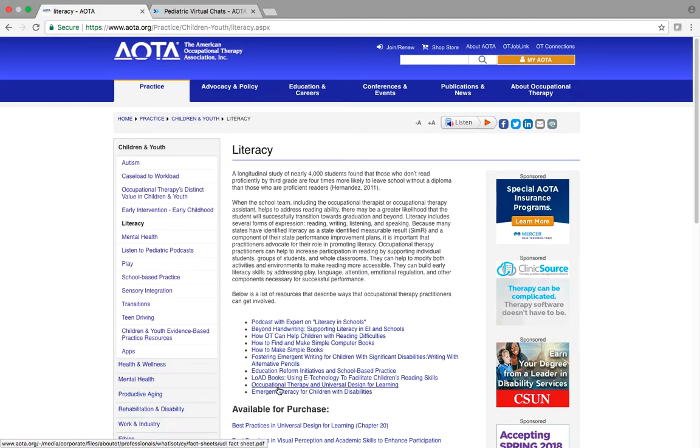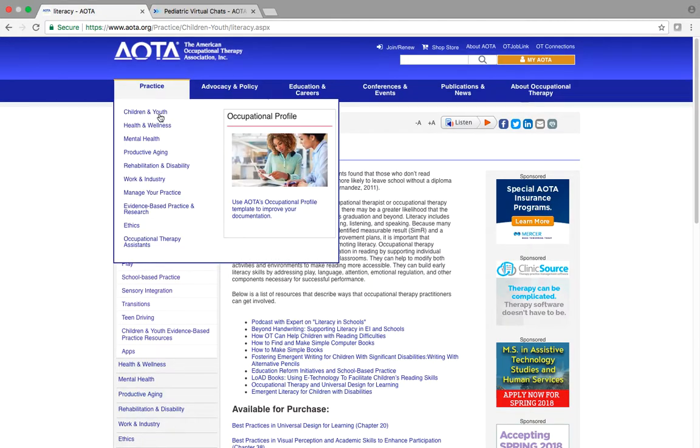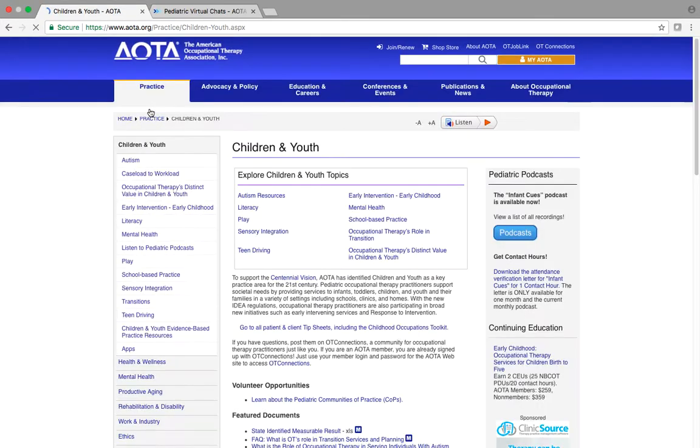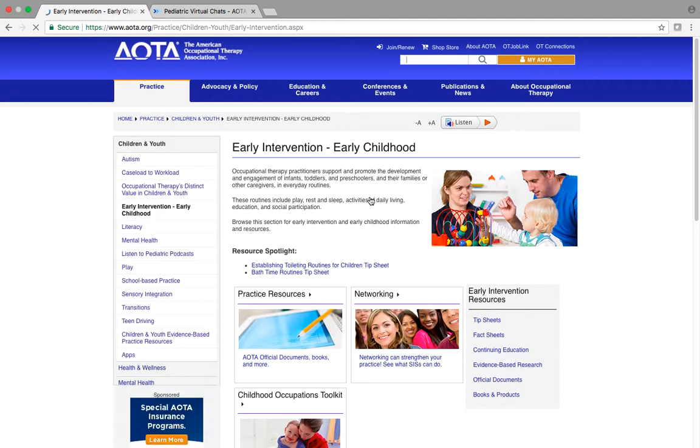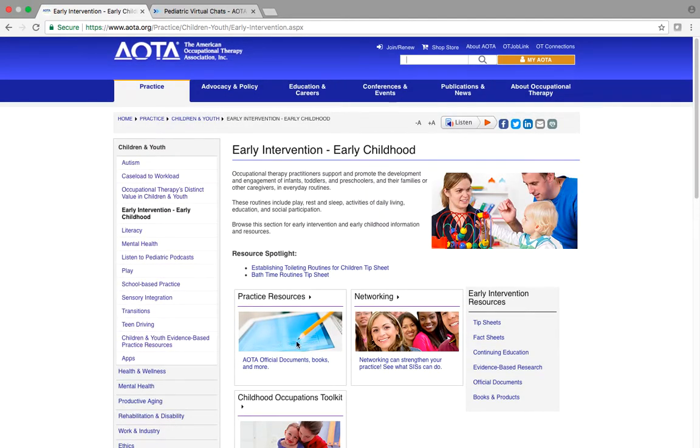And if you go back to the Children and Youth page, you can see that there's a big box here that says Explore Children and Youth Topics. And when you click on something like, let's take this one, Early Intervention, Early Childhood, always look for this blue tablet and pencil where it says Practice Resources. Click on there